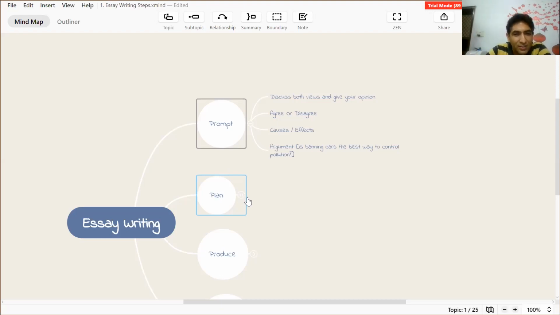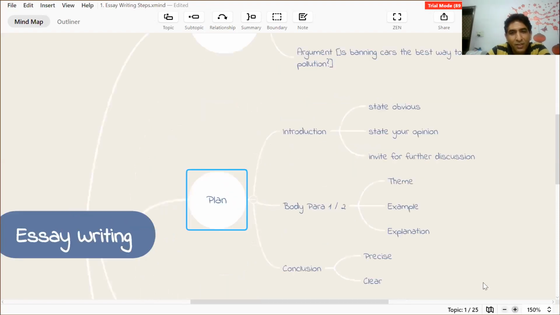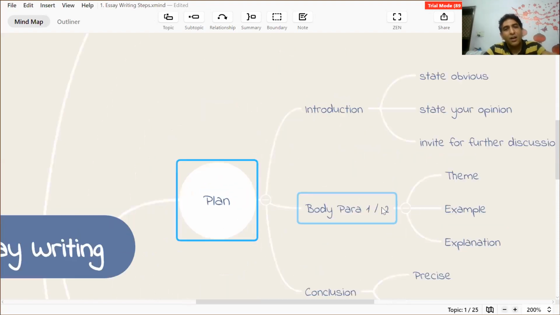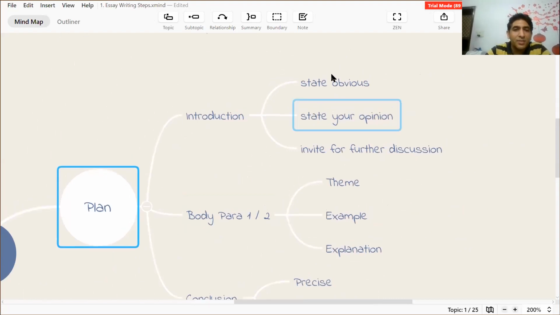So let's see what are the steps in planning the essay. You have to write the introduction, the body, and the conclusion. When we say you have to write an introduction, how should you write an intro? There are certain steps. The first is state the obvious.